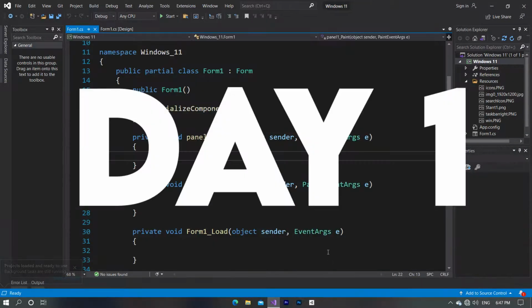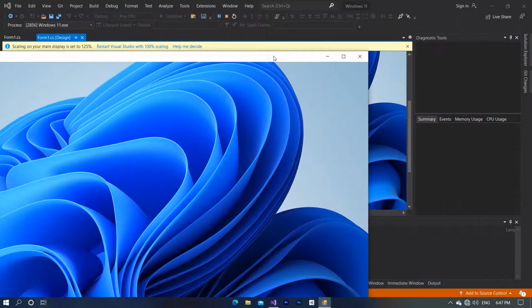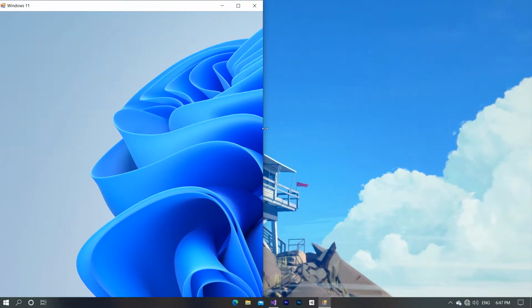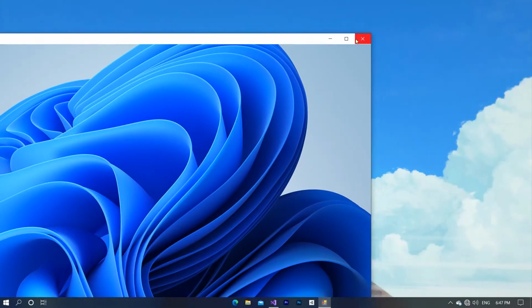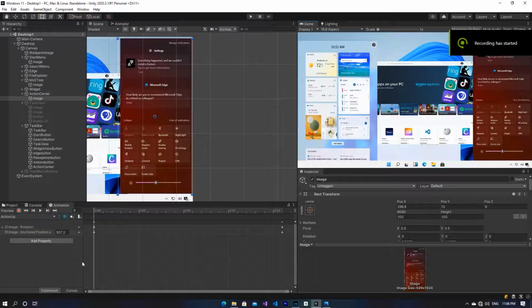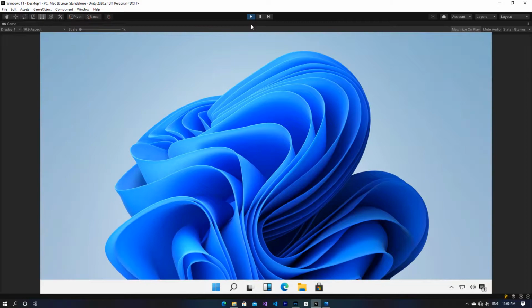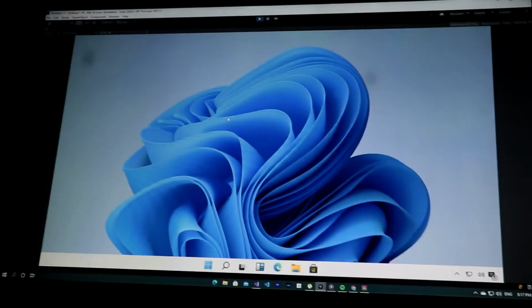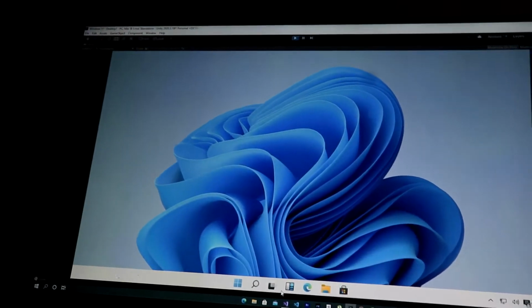The beginning is with day 1. In day 1, I tried making it in Windows form in Visual Studio, but that was a failure because I had very less knowledge about Windows form. But on that same day, I also made a project in Unity, and in Unity it just took very few minutes and a couple of clicks and everything was ready. And in day 1, the desktop designing, the wallpapers and the buttons were added, and now they just need to work.